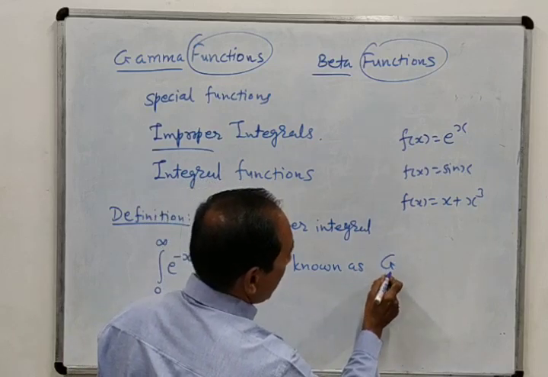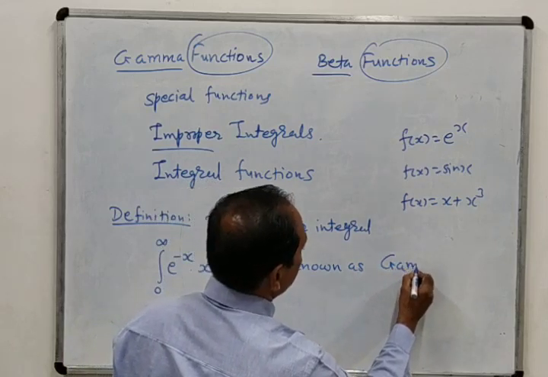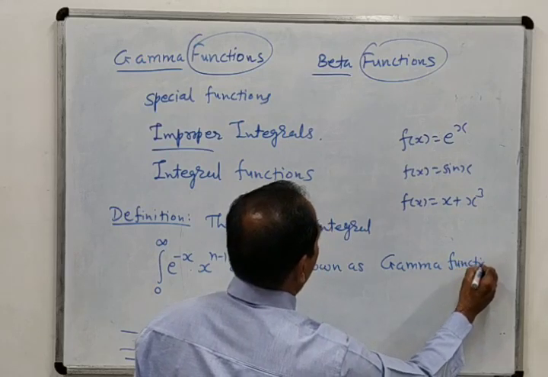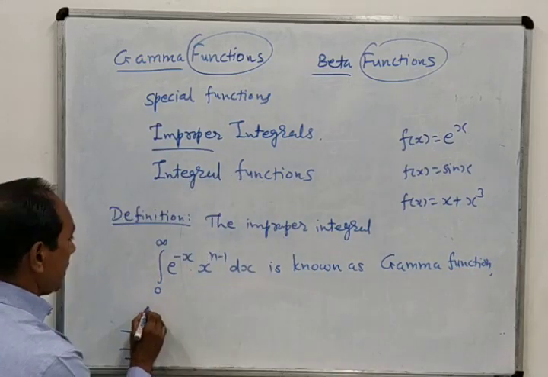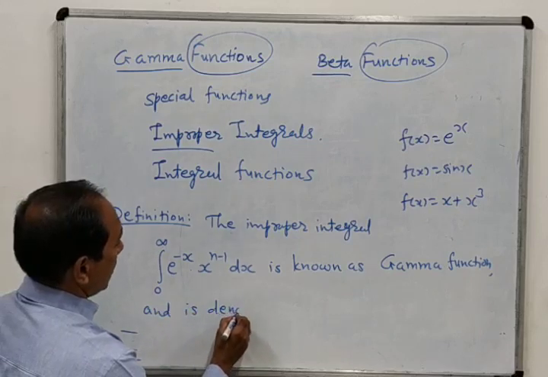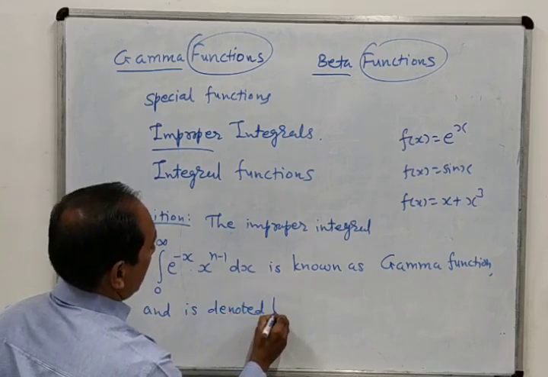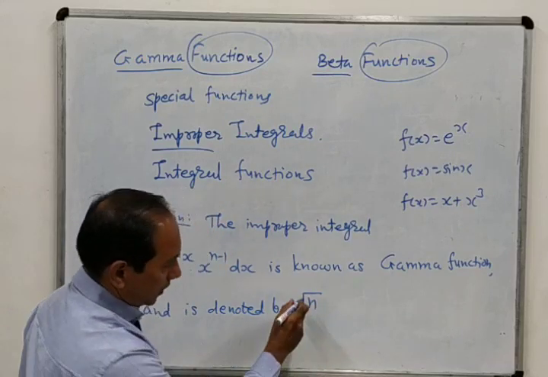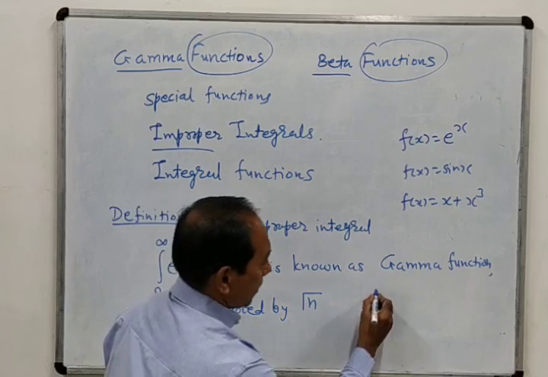Here we will use capital G. Gamma function of n is denoted by this symbol. This kind of symbol you will have to use.